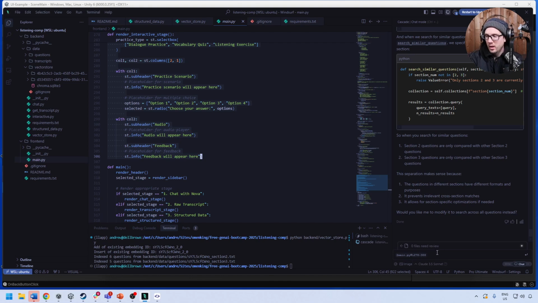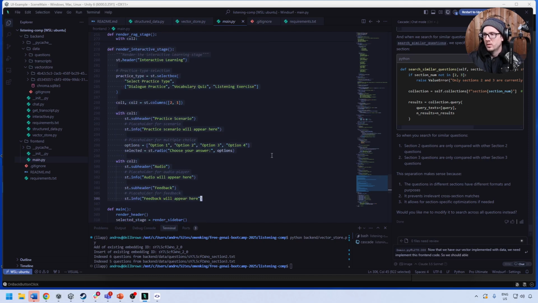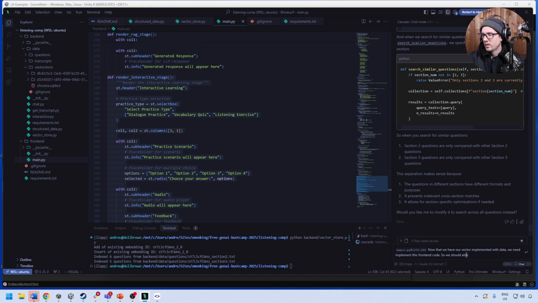I'm going to say, now that we have our vector store implemented with data, we need to implement this front-end code. So we should be able to ask for a type of question to be generated.